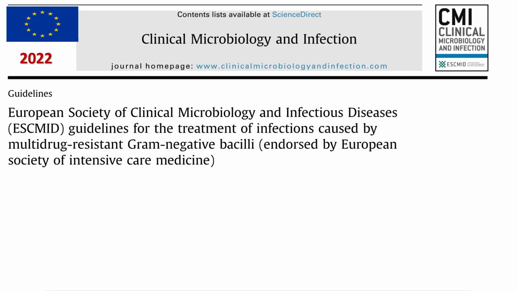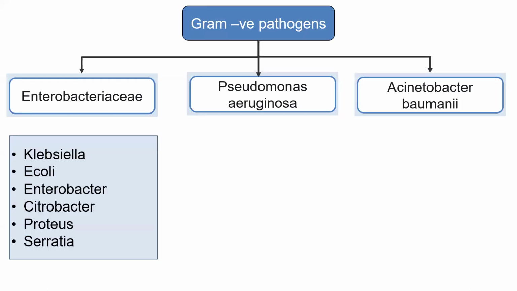To understand this classification, we need to understand the division of gram-negative bacteria into three classes: Enterobacteriaceae, Pseudomonas, and Acinetobacter. The Enterobacteriaceae are a large group of bacteria that include Klebsiella, E. coli, Enterobacter, Citrobacter, Proteus, Serratia, and other gram-negative bacteria.